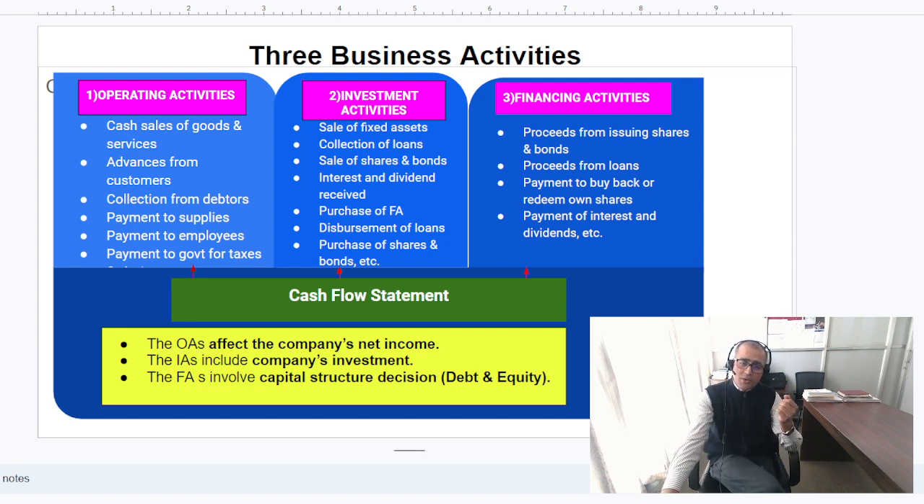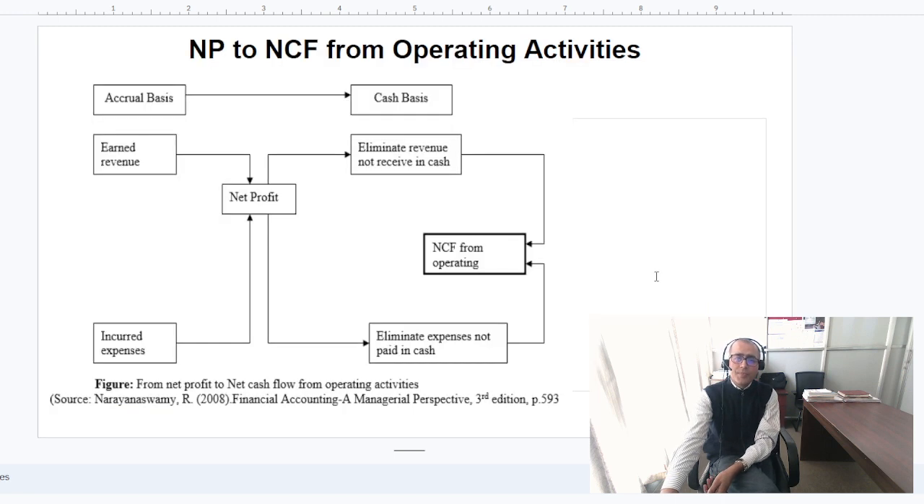Now based on this background, let's move to, basically in detail, how we prepare, we estimate the operating cash flow friends. Now once we say operating cash flow, what we do, we convert the accrual basis of transaction into cash basis. First point you need to consider. Second one is whatever the earnings you earn in cash, that will be included, adjusted in the net profit. But you exclude, eliminate the revenue which have not been earned in cash.